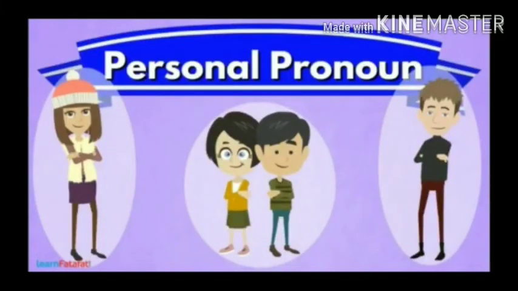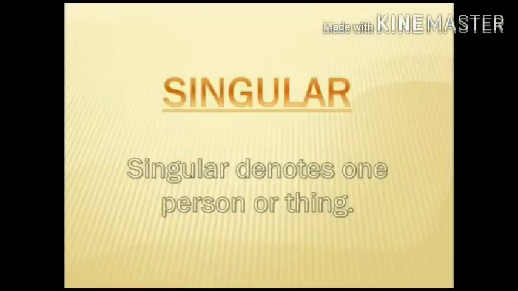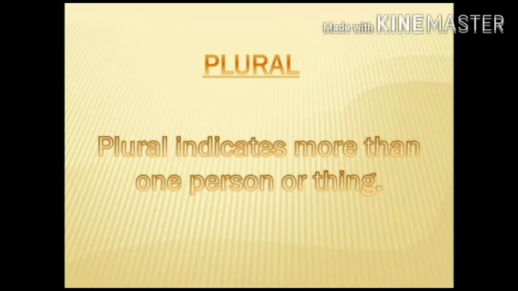Personal pronouns can either be singular or plural. Singular is used when we are talking about only one person or thing. I, you, he, she, it come under singular form. Plural is used when we are talking about more than one person or thing. You, we, they come under plural form.